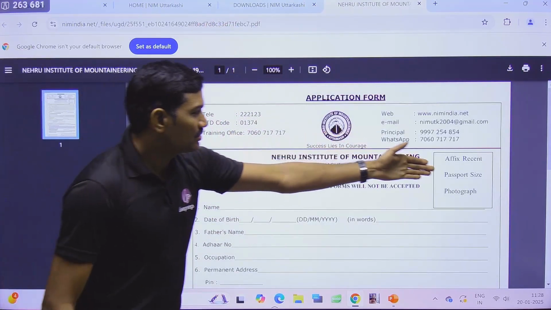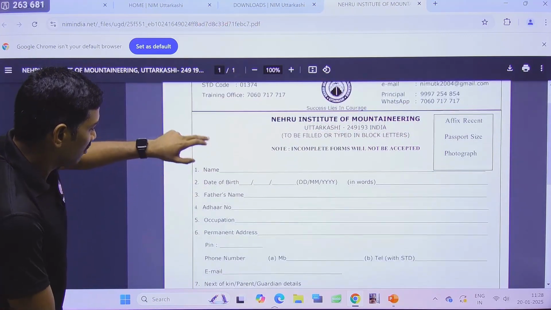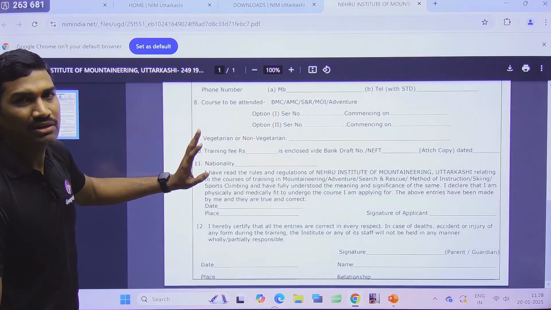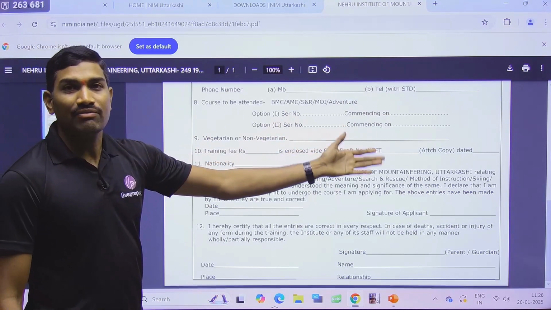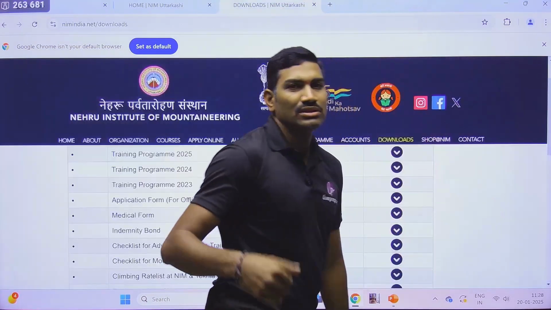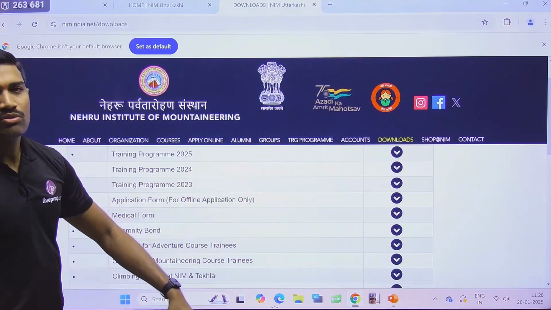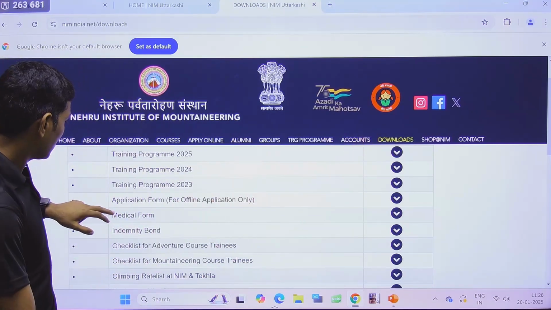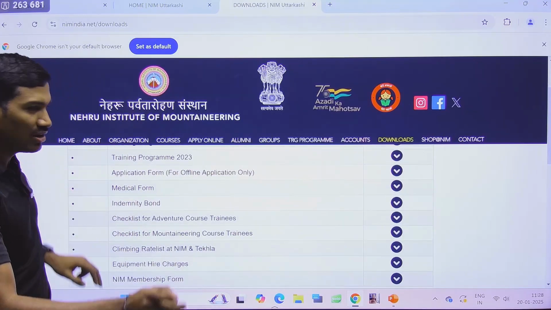Take the printout of this, fix the photo and fill all these details. They have given the details here. Fill all these things, and after this you need to pay the payment also. Do the payment and then submit to them. Through the offline mode, you have applied. That will be very easy. Next one. Anyhow, regarding online I will tell you.